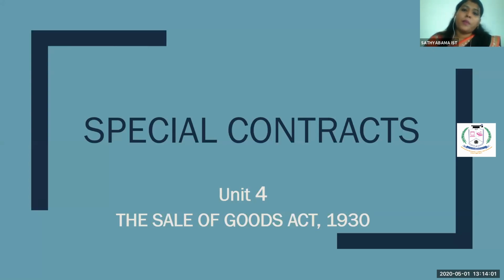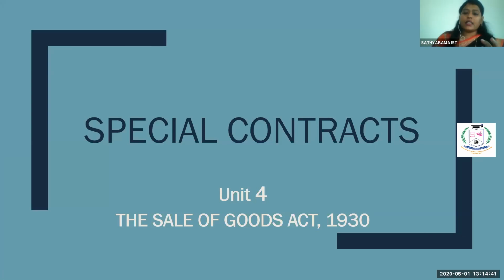If you take pledge, it is also for a specific purpose. It is for getting a loan or it is for debts. You should always keep in mind that there is a vast difference between bailment, pledge and the Sale of Goods Act. Because in bailment and pledge, the ownership will not transfer. But the Sale of Goods Act speaks about the transfer of ownership. So the goods transfer from one party to another along with the clear title of the goods. That is what we are going to see under this chapter, the Sale of Goods Act.